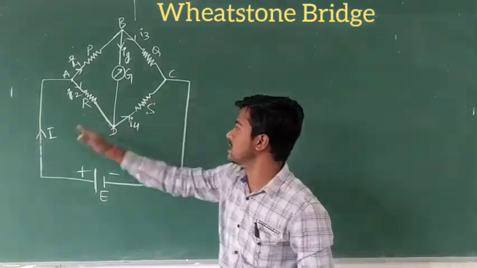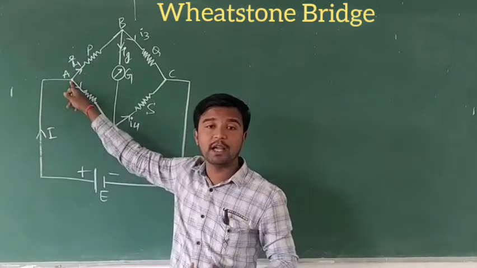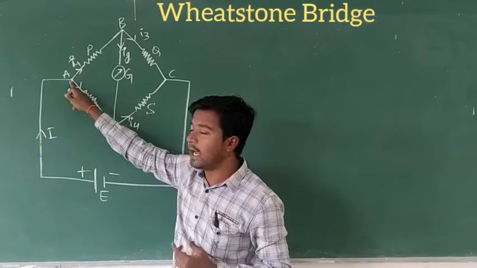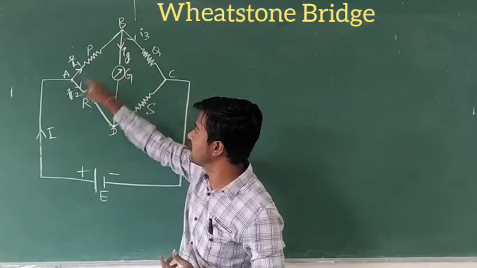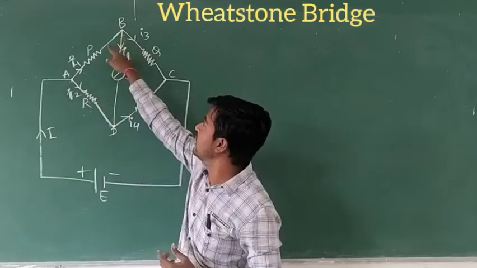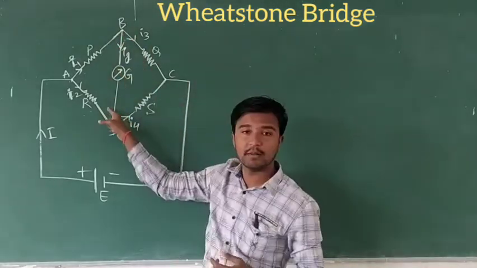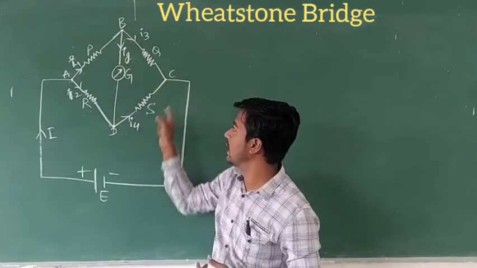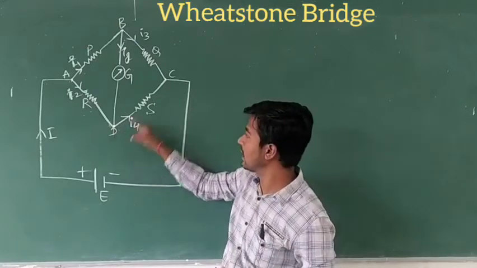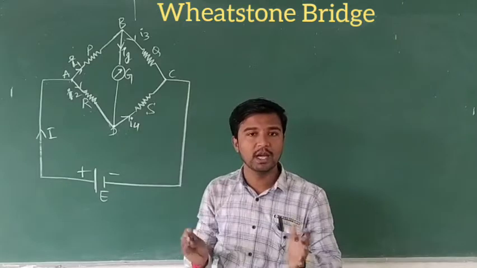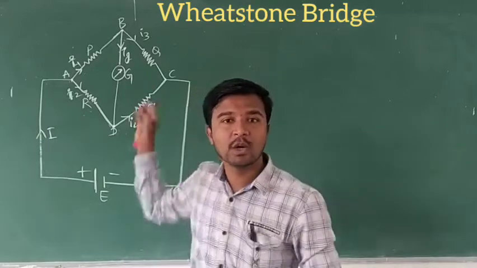Here the total current comes from the positive terminal of the cell and enters the point A, a node. At point A, the current divides into this branch and this branch. Again the current comes to the point B, where it divides into Ig, the galvanometer current, and the current from B to C. Again this current enters the point D, and from D to C the current leaves as I4. So now we have to apply Kirchhoff's voltage law to the network.